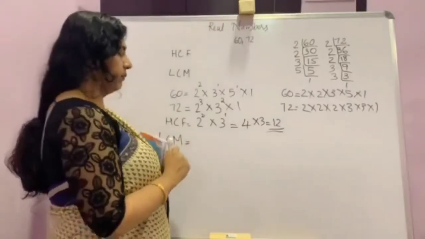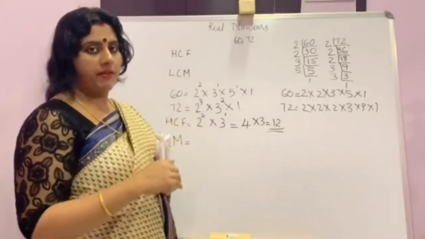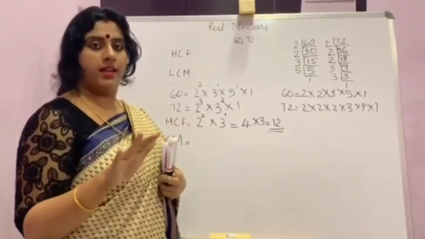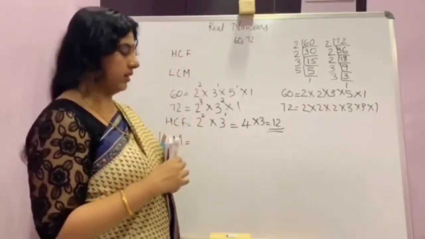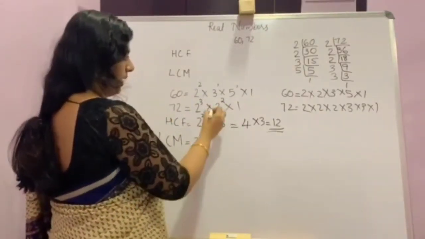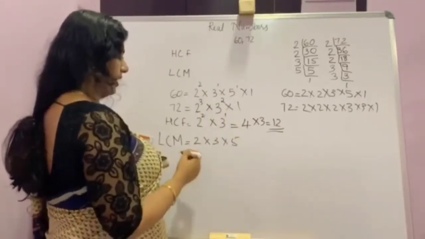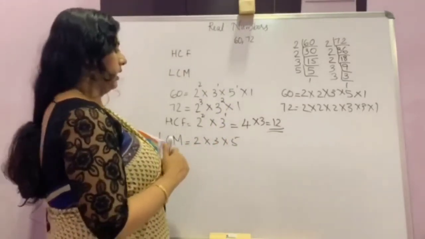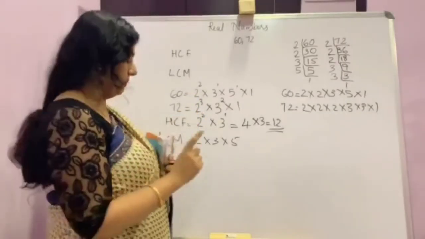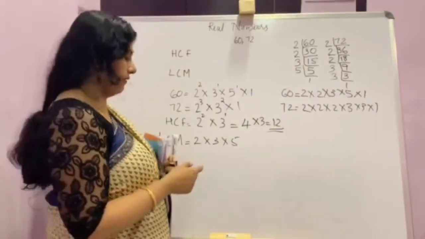In LCM, it is not compulsory to take the common factors, but you want to take all the factors present there. So which are the factors? There is 2 and 3 and 5, right? Now here we took the smallest power, but in LCM we are taking the biggest power.